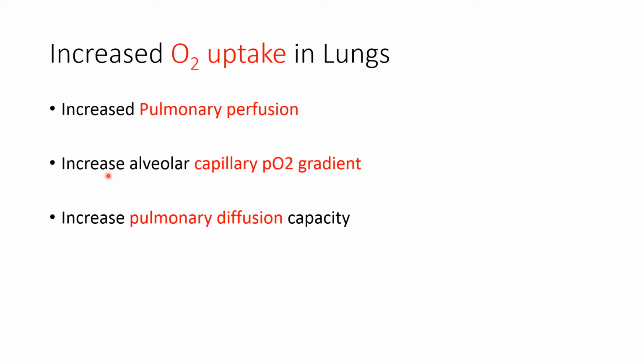And during the increase in physical activity, the alveolar capillary PO2 gradient also increases because of the increased oxygen utilization in the blood and increase in carbon dioxide production. So because of that, the alveolar capillary PO2 gradient increases, so oxygen uptake in the lung increases. So these are all the factors that can increase oxygen uptake in the lung: increase in the pulmonary perfusion, increase in the capillary PO2 gradient, and increase in the pulmonary diffusion capacity.